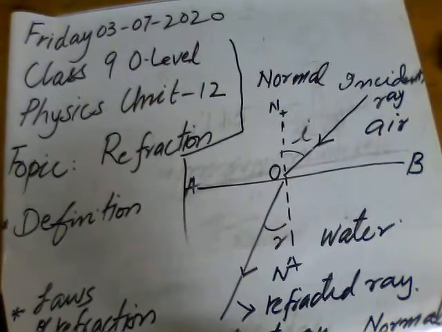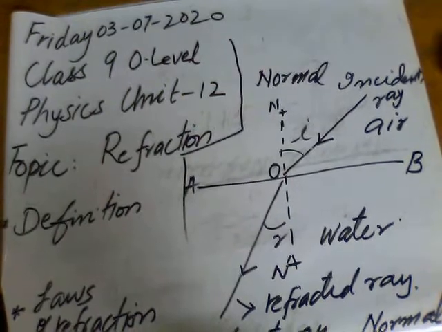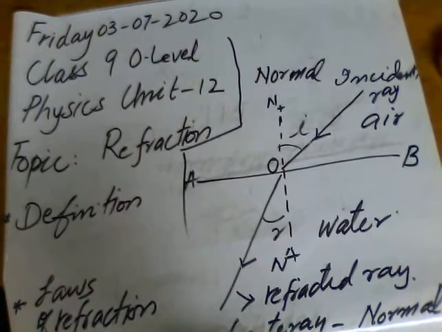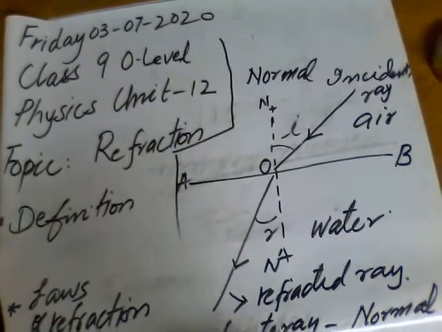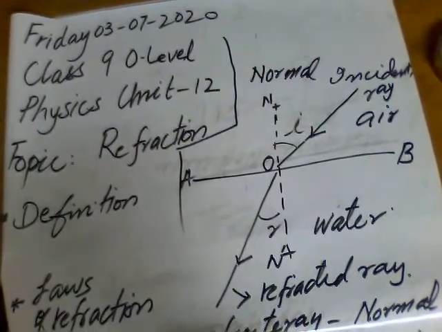All of us will learn the definition of refraction. Normally the question is asked, what is refraction?